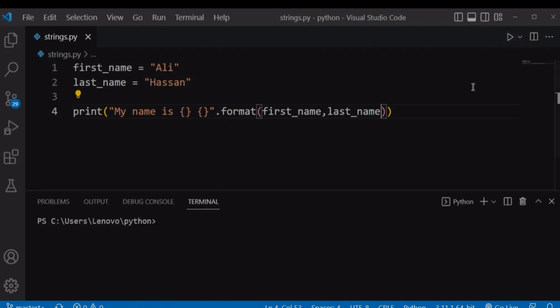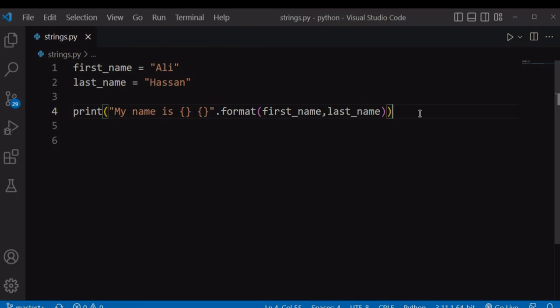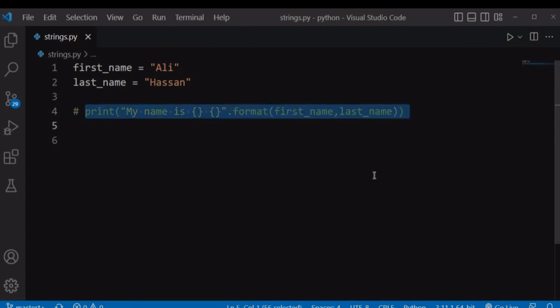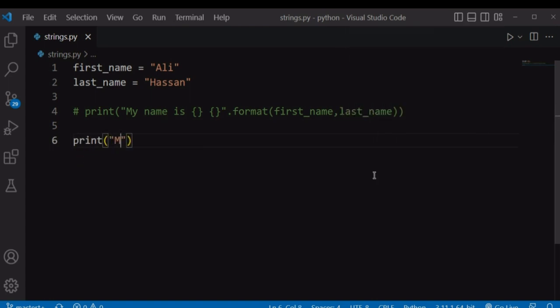If we run our file, it's going to print perfectly and clearly that my name is Ali Hassan. The second approach will be to use f string. For example, if you wanted to print my name is, we are going to place our curly braces again, but this time we are going to use our variables within our curly braces. So it's going to hold our variables